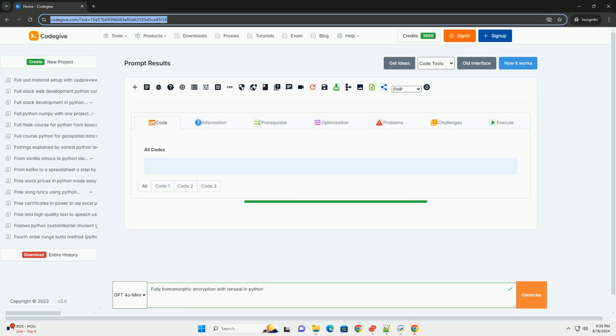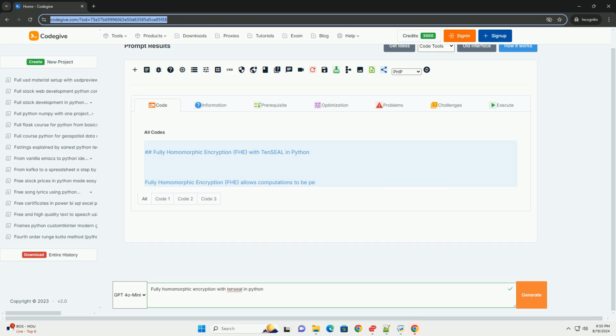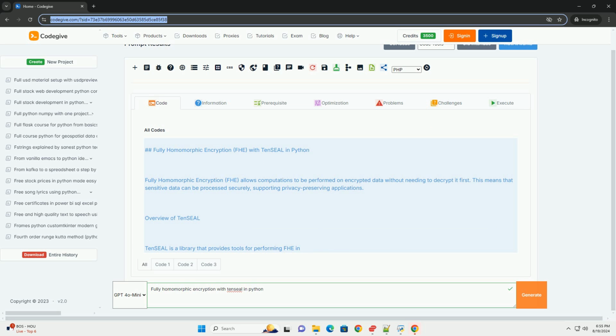Fully homomorphic encryption (FHE) with TenSEAL in Python. Fully homomorphic encryption allows computations to be performed on encrypted data without needing to decrypt it first. This means that sensitive data can be processed securely, supporting privacy-preserving applications.